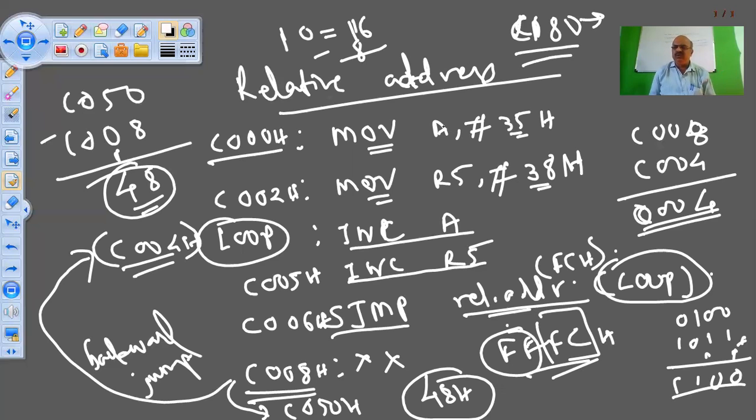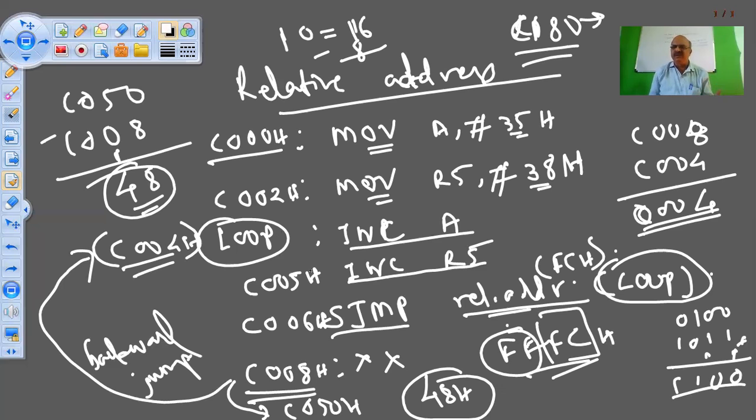You may say how is it possible? Because the instruction is at the same distance from the SJMP instruction. This loop address is at the same distance from the SJMP address. You have not inserted any instruction in between. So the difference of the addresses remains the same.